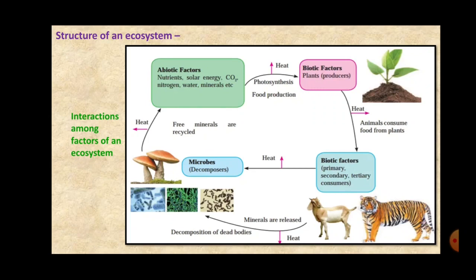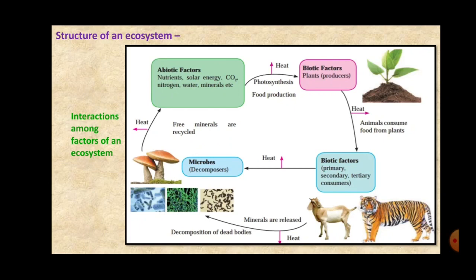Each and every living organism, each and every biotic factor, plays a particular role in the ecosystem, whether it is moving, whether it is stagnant at one place, whatever activities are taking place in the biotic factors, it plays a particular role.